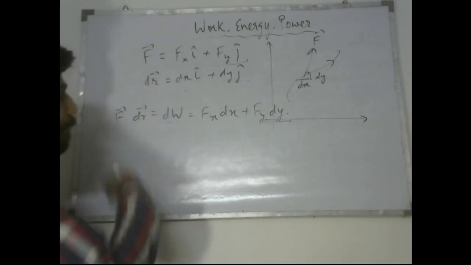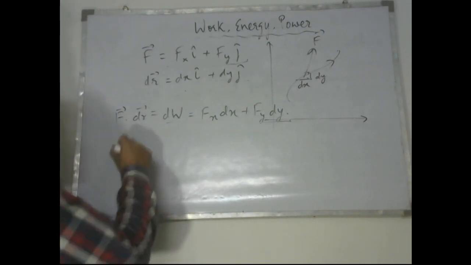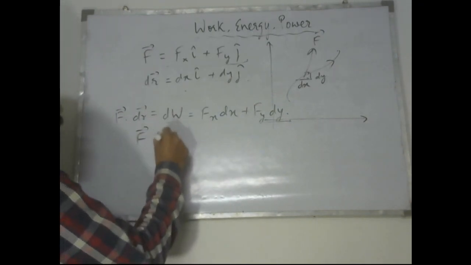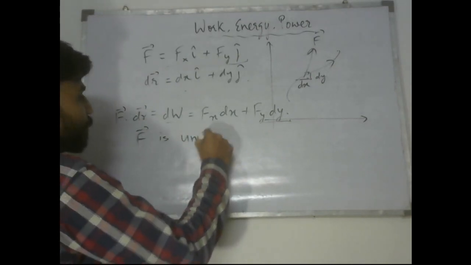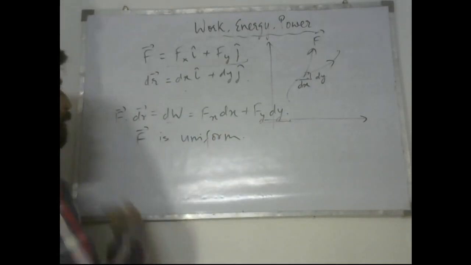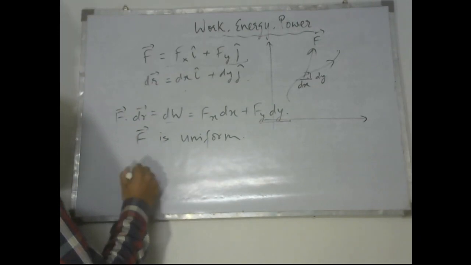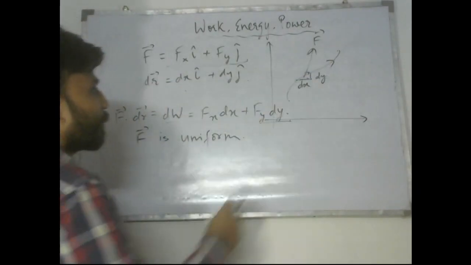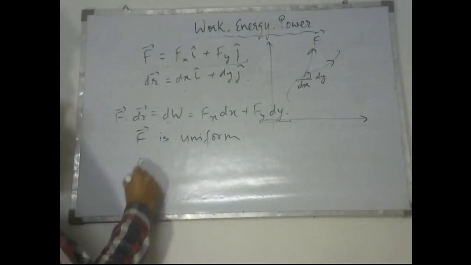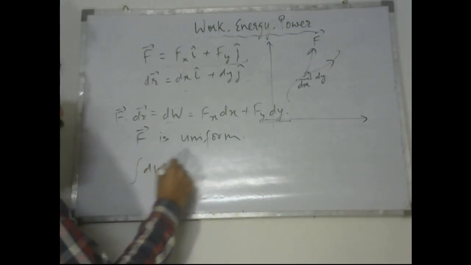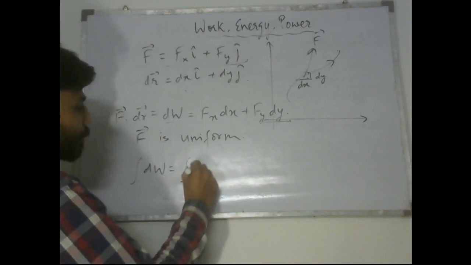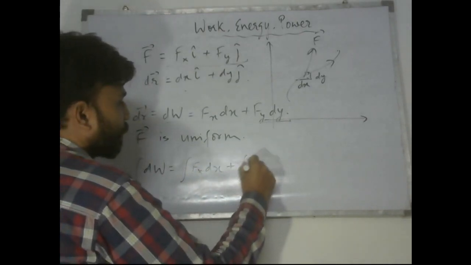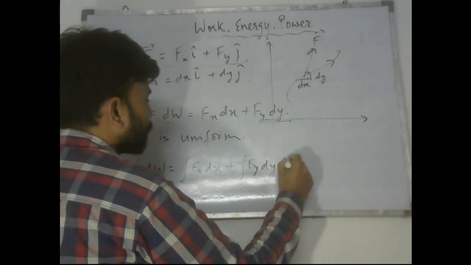So if the force is constant, then I can say force acting on the particle is uniform, F is uniform. Then I would be adding all values of work done acting on this body. So I'd be integrating them, that is dW, so it would be Fx dx plus Fy dy.